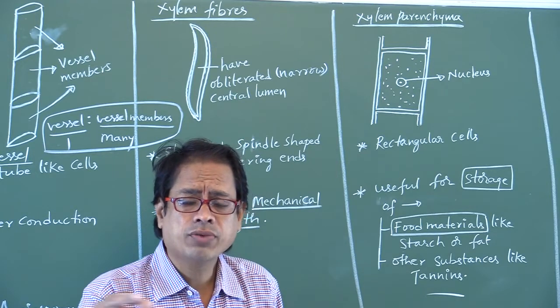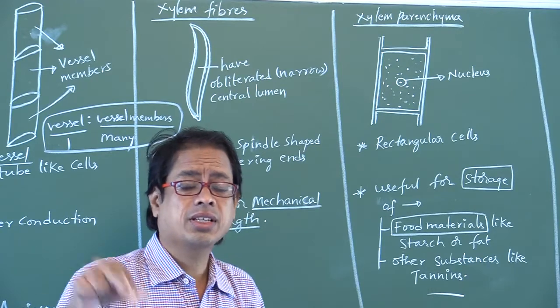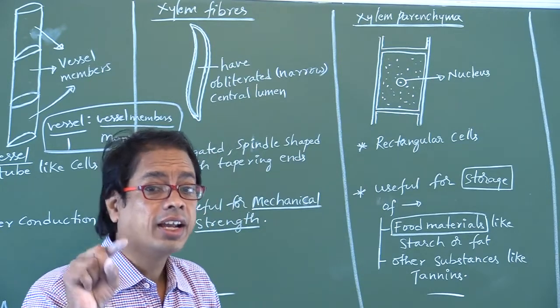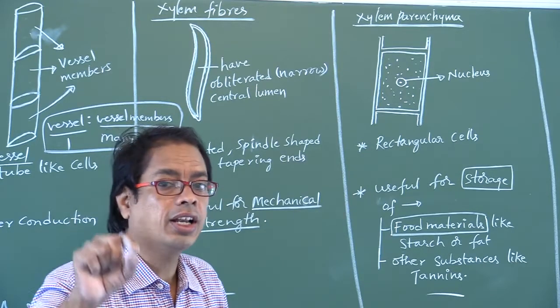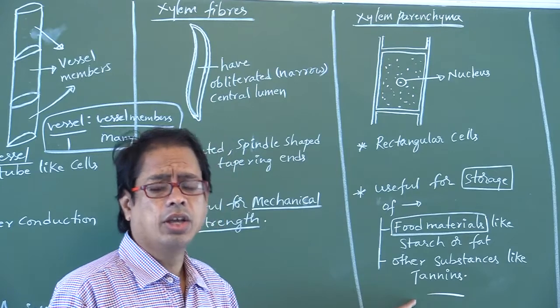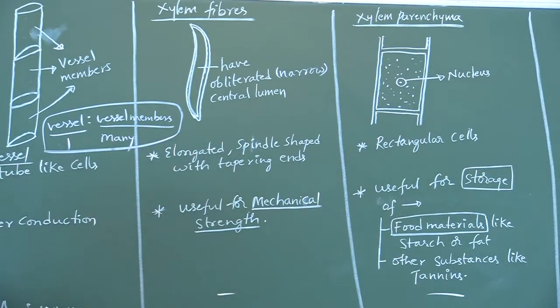Xylem parenchyma is useful for storage of other substances like starch or fat. False. Other substances like tannins. Food materials like starch or fat. We have to remember like that. Okay. What is the function of xylem parenchyma? Storage.